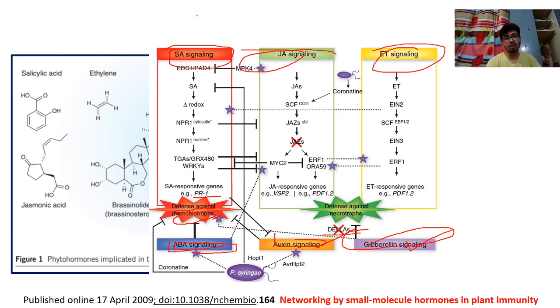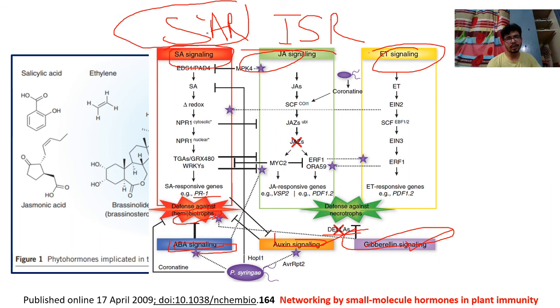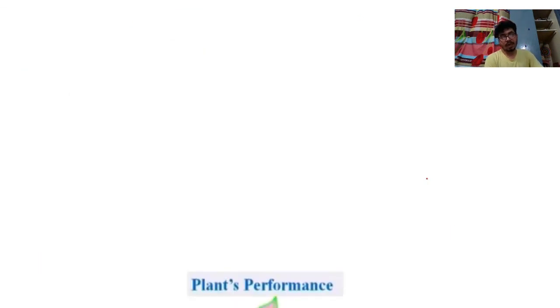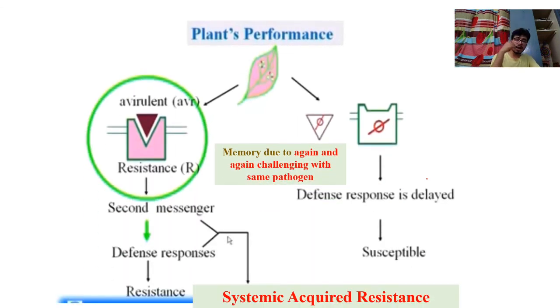So, as you would say for induced systemic resistance, ISR and systemic acquired resistance, SAR are really very important. This SAR is through salicylic acid biosynthesis, and this ISR, the local response, is developed through jasmonate. So ethylene is really very important. Ethylene signaling is really very important, and ethylene responsive genes are again going to give rise to immunity to that particular plant. So what is plant performance?